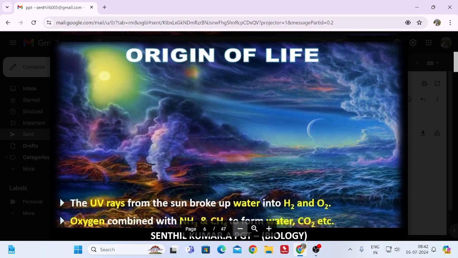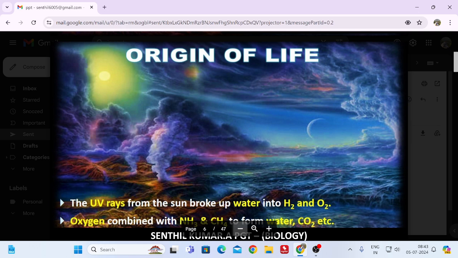Actually, the UV rays from the sun broke up the water into hydrogen and oxygen. Because of the exposure to sunlight, with no atmosphere, it directly releases the rays, which are nothing but ultraviolet. Now the ozone layer filters the ultraviolet radiation, so it is not hazardous and does not cause any harm.